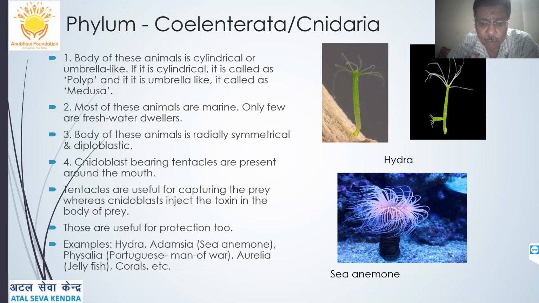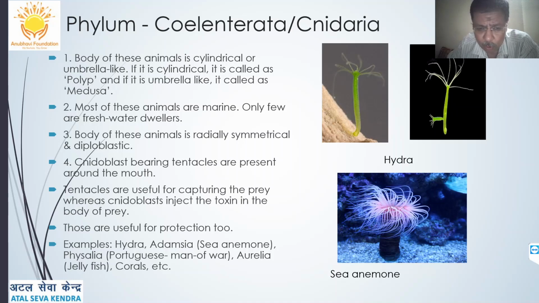The body of these animals is radially symmetrical and diploblastic. They have two germ layers or embryonic layers of development, that is ectoderm and endoderm. They do not have mesoderm. They have only the tissue level of organization. They don't have organs or organ systems. Cnidoblast-bearing tentacles are present around the mouth, and they are useful for capturing the prey, as well as injecting the toxin into the body of the prey. So they are for offense as well as defense.